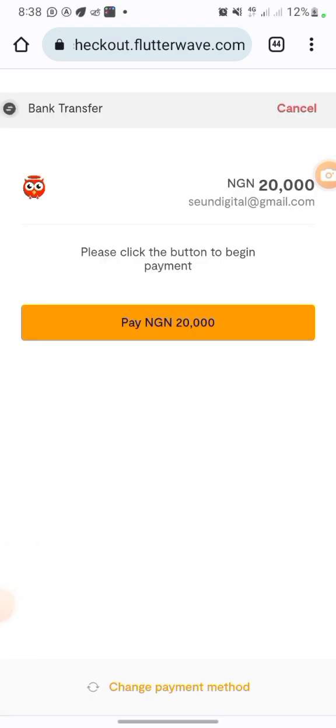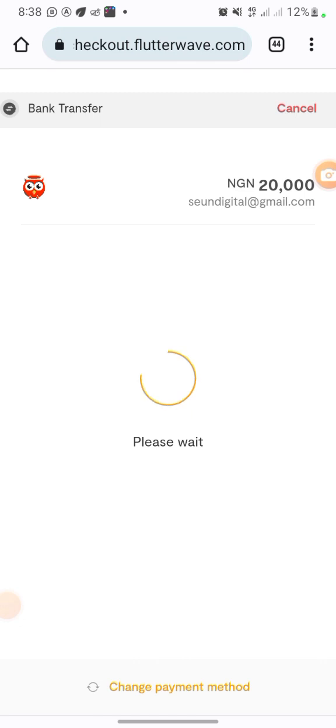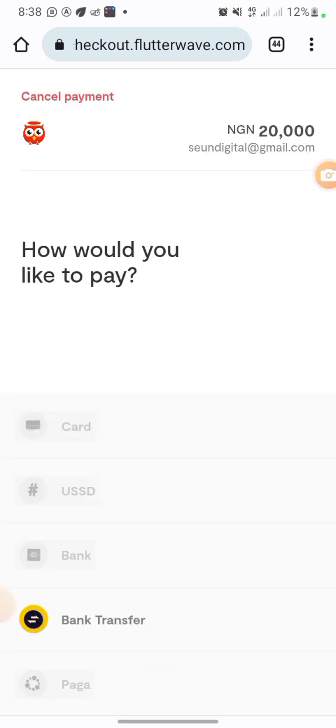So you can see this. All you need to do is to click on this button right here, click on pay. All right, so I'm going to click on it, then I'm going to allow it to also come up. All right, so you're going to have something like this, and you can decide, I'm going to use my card, I'm going to use USSD, I'm going to use bank, I'm going to use bank transfer.